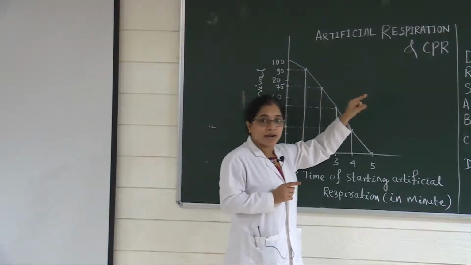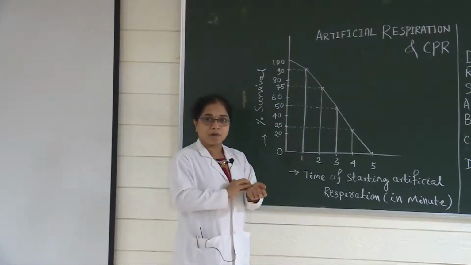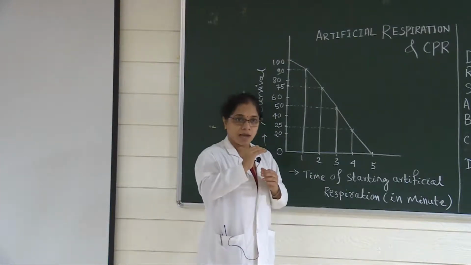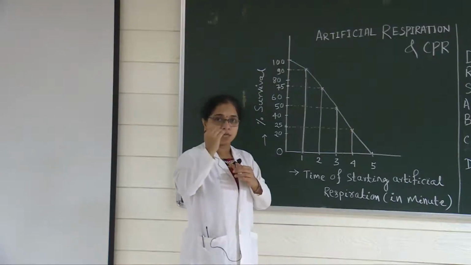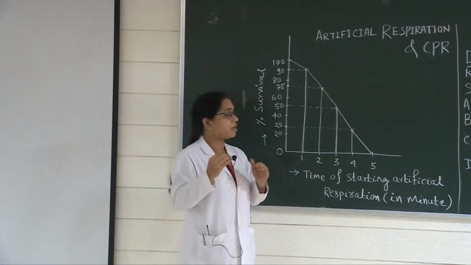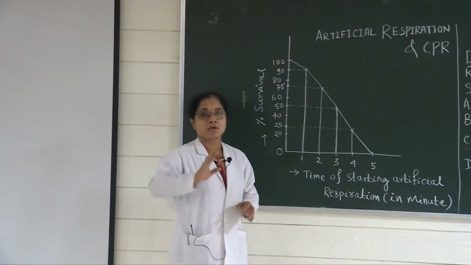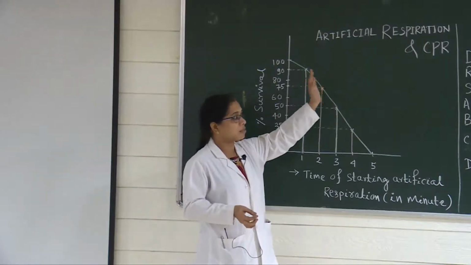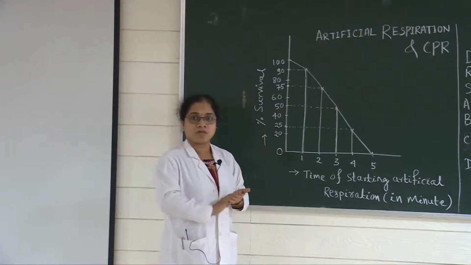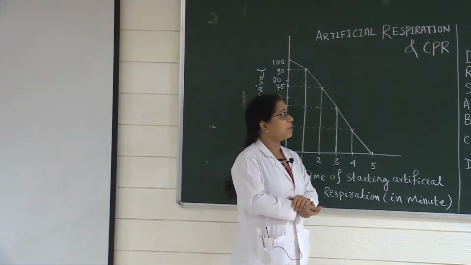When there is cardiac arrest, the signs will be absence of blood flow, absence of pulse and absence of heartbeat. When there is no blood flow to the brain, immediately the person will be unconscious, and simultaneously normal breathing will stop. So both cardiac arrest and respiratory arrest are there, and you have to give CPR.